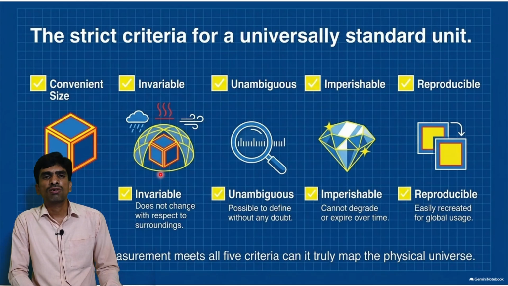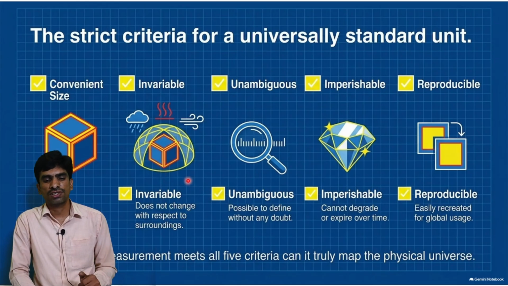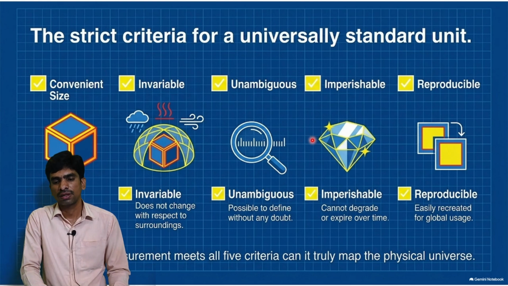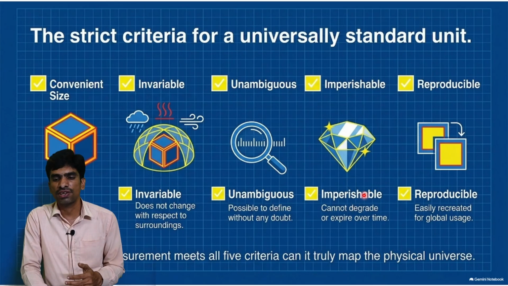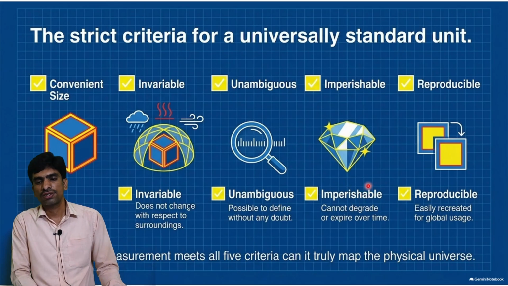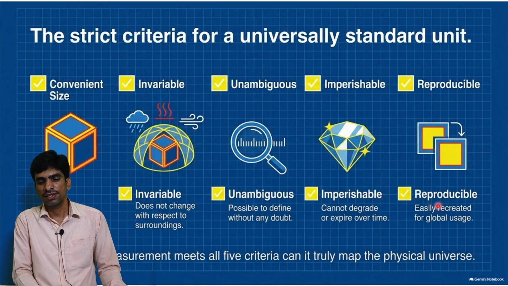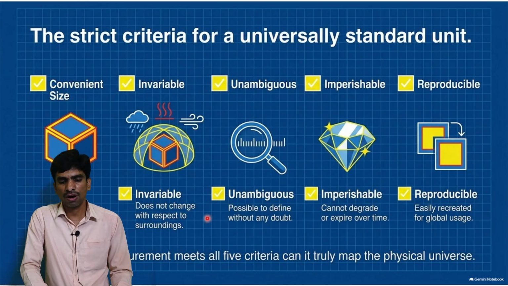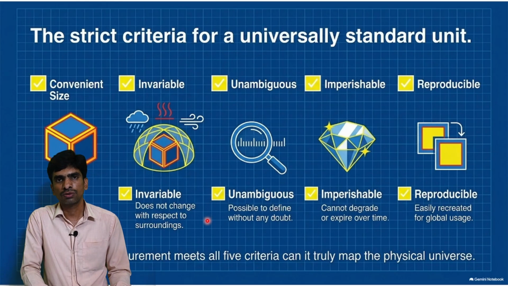It means without confusion we have to express it easily. And imperishable, it cannot degrade or expire over a period of time. And the last one is reproducible, easily recreated for global usage. So these are all 5 criteria to express a standard unit.